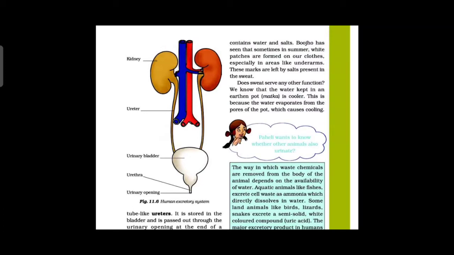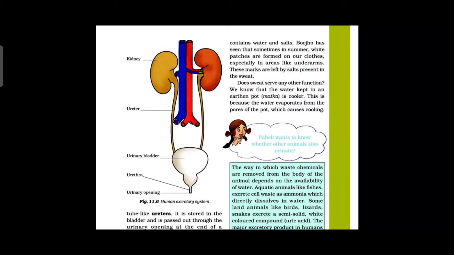Through a tube called what? Ureters. Here there is a tube, right? From the kidney to the urinary bladder, there is a tube. Only liquid passes through this tube. Liquid means the urine passes. The removed urine passes through this and reaches what? The urinary bladder. Then it is stored in the bladder.